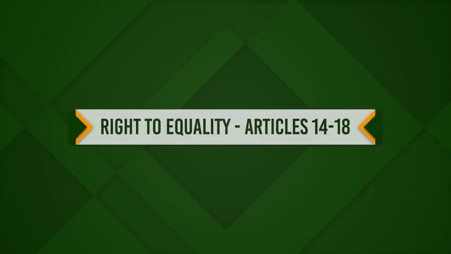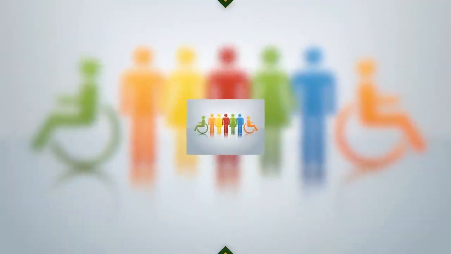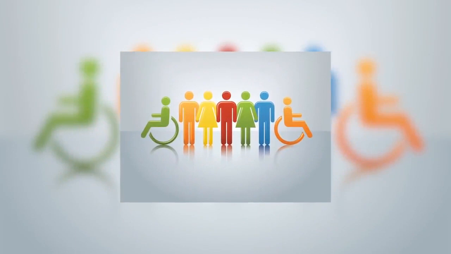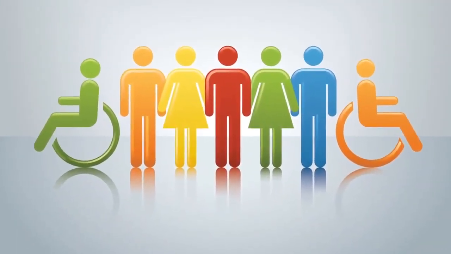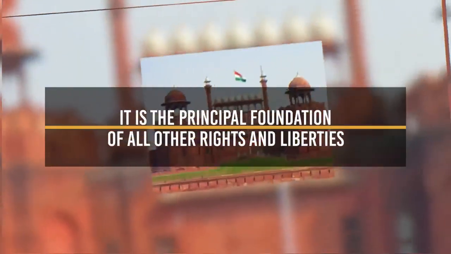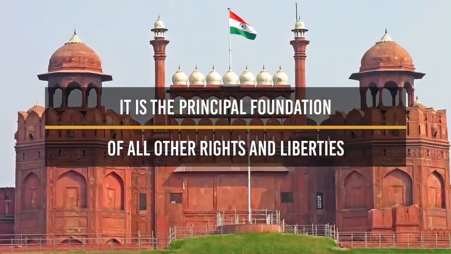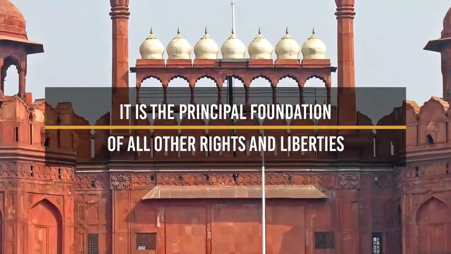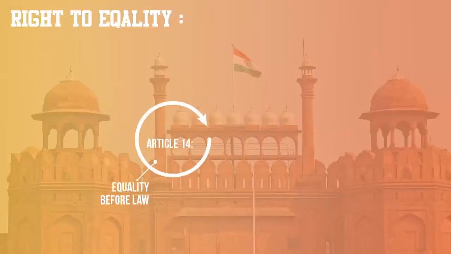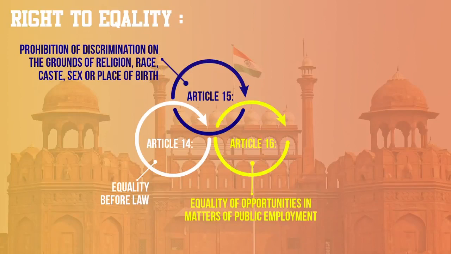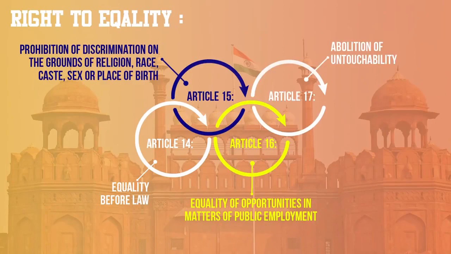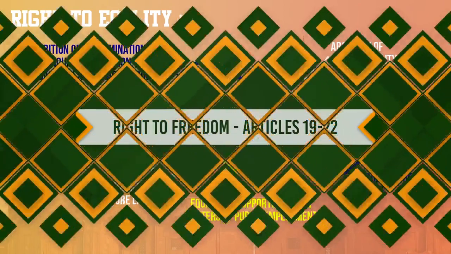They are: 1. Right to equality. A right to equality is an important and meaningful right provided in Articles 14, 15, 16, 17, and 18 of the Constitution. It is the principal foundation of all other rights and liberties and guarantees the following: equality before law, prohibition of discrimination on the grounds of religion, race, caste, sex, or place of birth, equality of opportunities in matters of public employment, abolition of untouchability, abolition of titles.